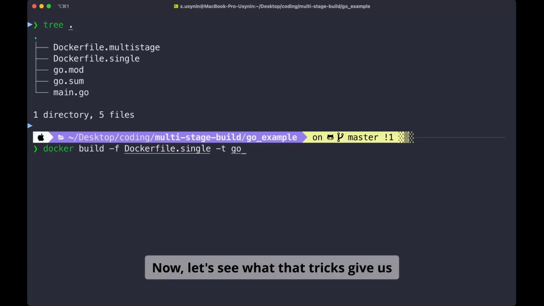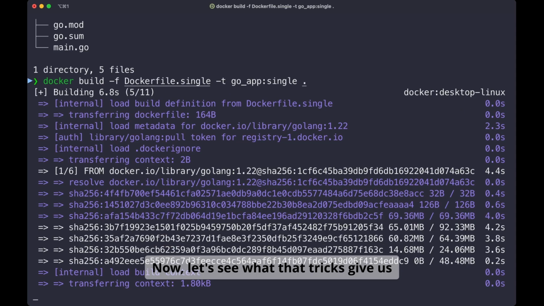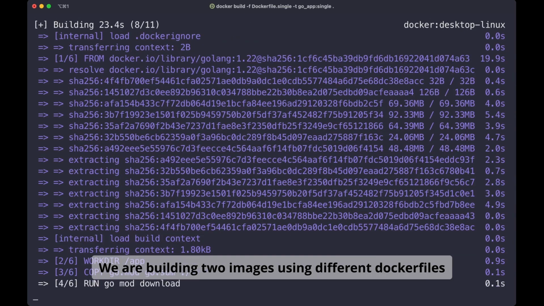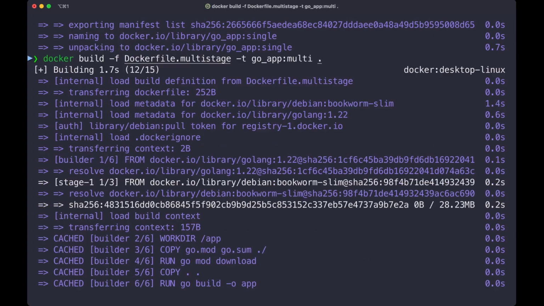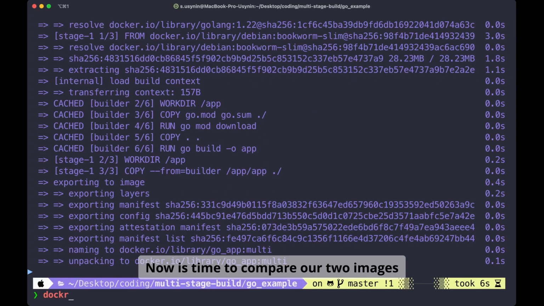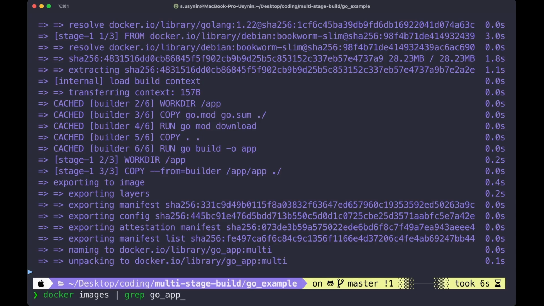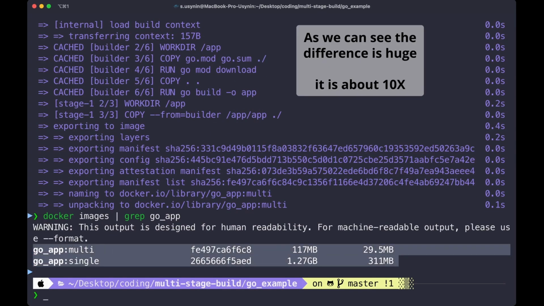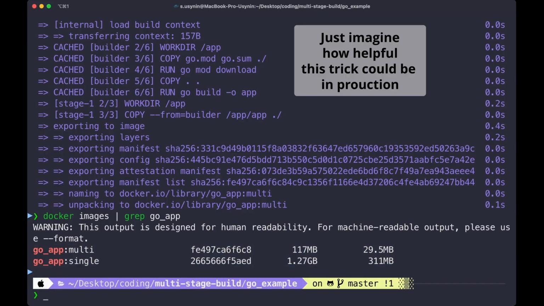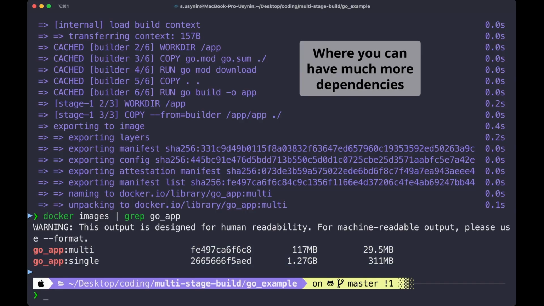Now let's see what these tricks give us. We are building two images using different Dockerfiles. Now it's time to compare our two images. As we can see, the difference is huge. It's about 10x. Just imagine how helpful this trick could be in production, where you could have much more dependencies.